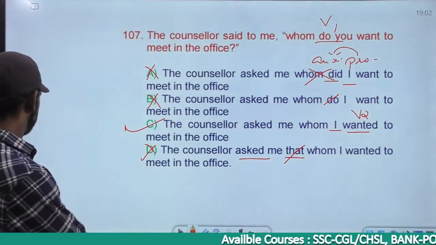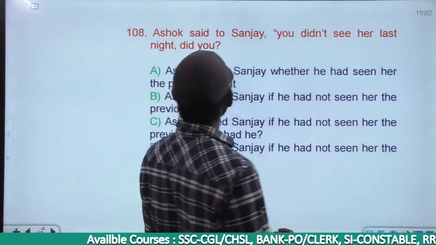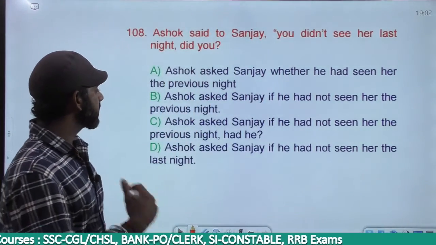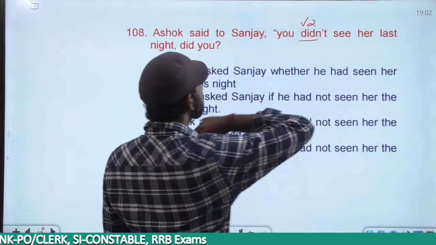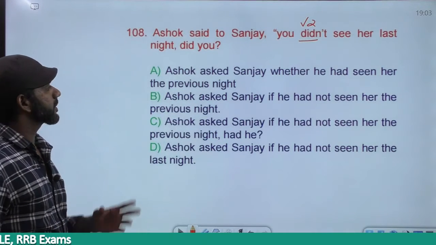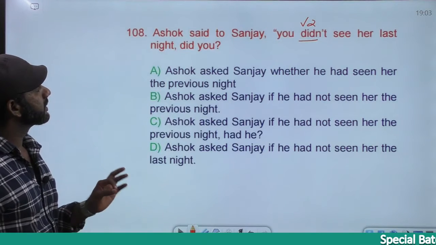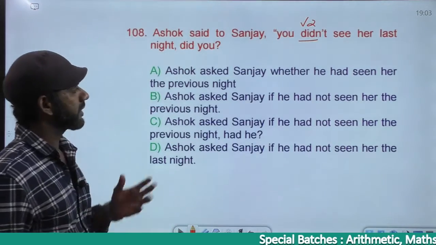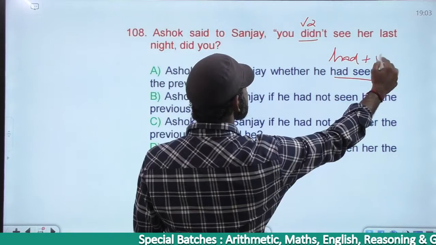The next one. Ashok said to Sanjay, "You didn't see her last night, did you?" "You didn't see her last night" is simple past. Simple past becomes past perfect. Ashok asked Sanjay whether he had seen her the previous night. Last night changes to the previous night. "Had seen" is had plus V3, past perfect.